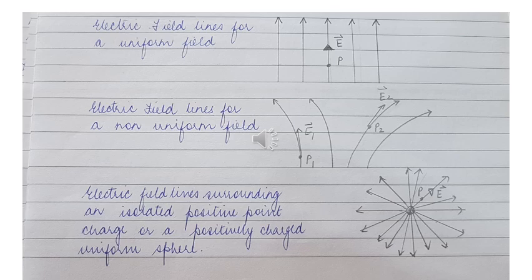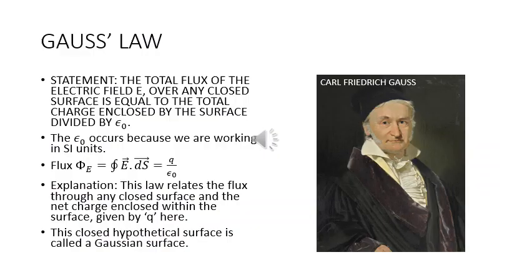The top diagram is the electric field lines for a uniform field. The lines are all equally spaced and the electric field points in one direction. The second diagram shows the electric field lines for a non-uniform field. The third diagram shows an isolated positive point charge or a positively charged uniform sphere, and as we can see, the electric lines of force diverge out. The right hand side shows a photograph of Carl Gauss.